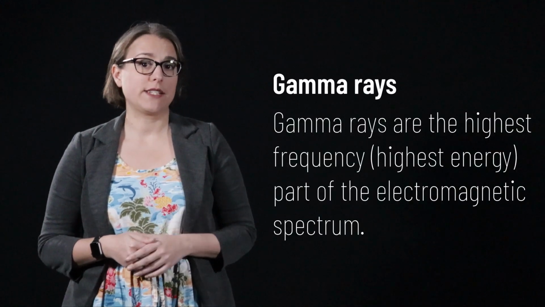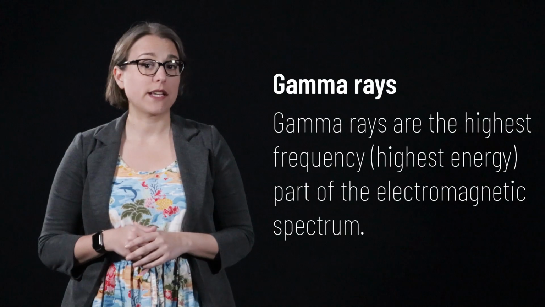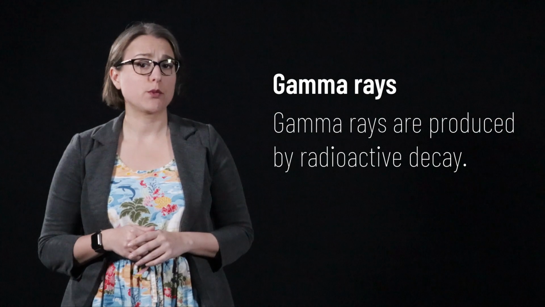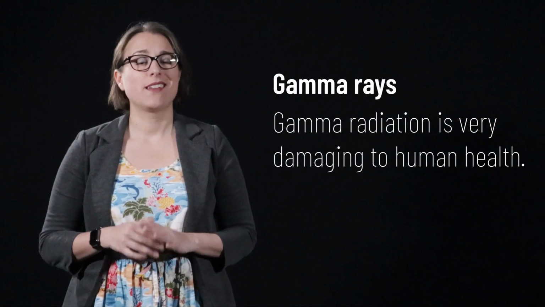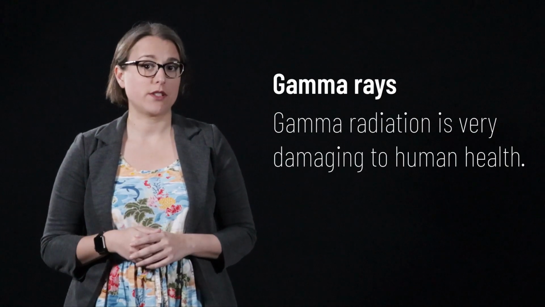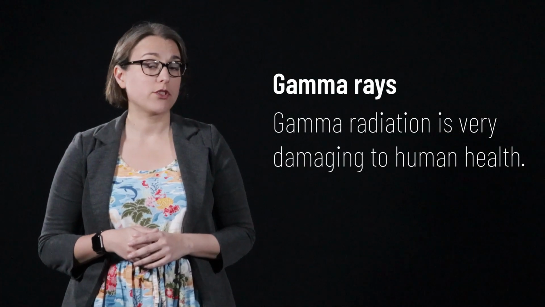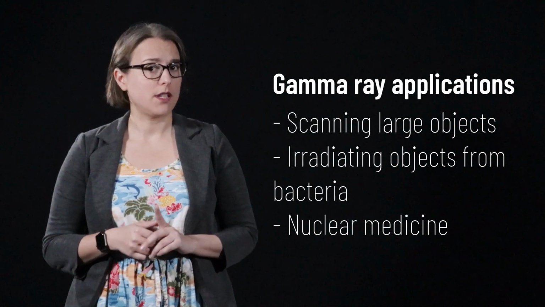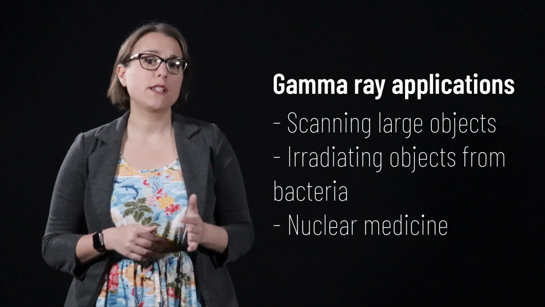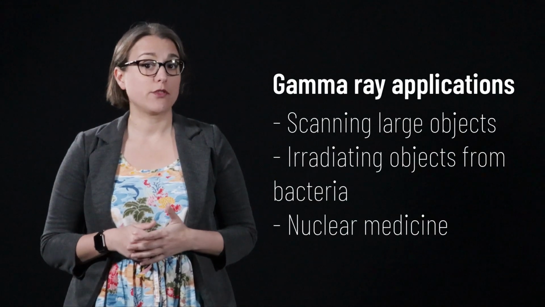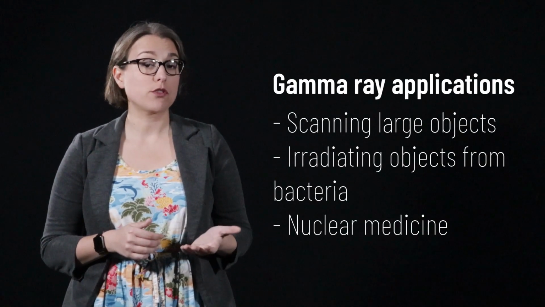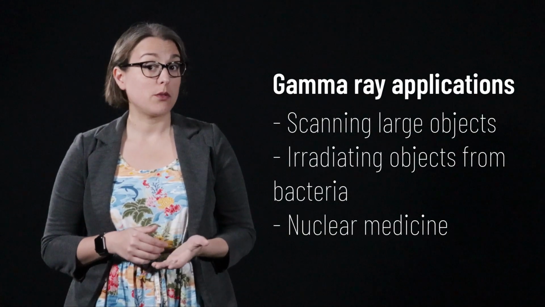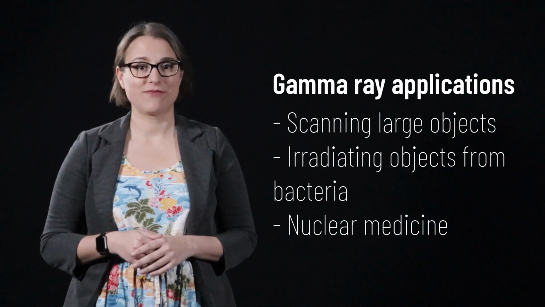Finally, gamma rays reside at the highest energy end of the electromagnetic spectrum. Gamma rays are produced by radioactive decay, a process we'll discuss in Lecture 33. Gamma radiation is extremely hazardous to humans, as it can cause damage to our internal organs and bone marrow. Gamma radiation, while dangerous, does have its applications. Its ability to travel through many objects makes it useful for scanning objects in container trucks at border checkpoints, irradiating objects to kill harmful bacteria, and gamma rays do have limited use in nuclear medicine.